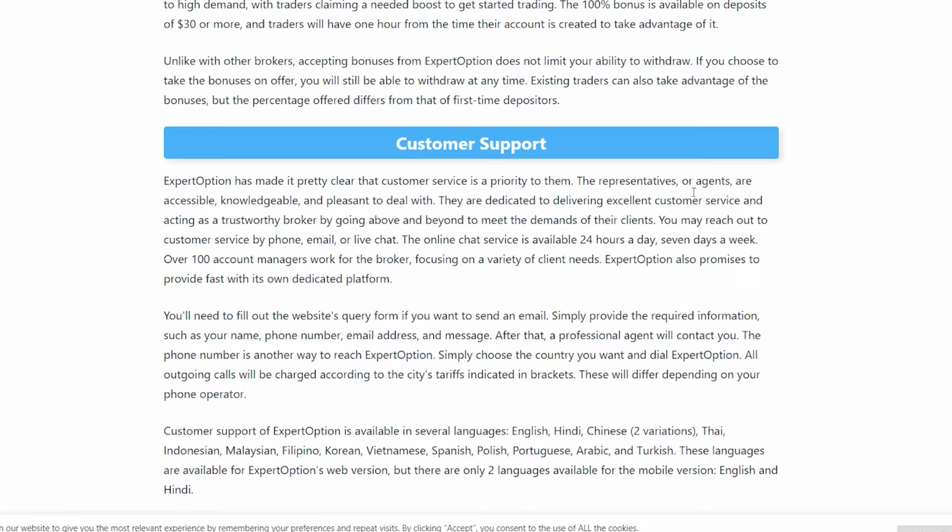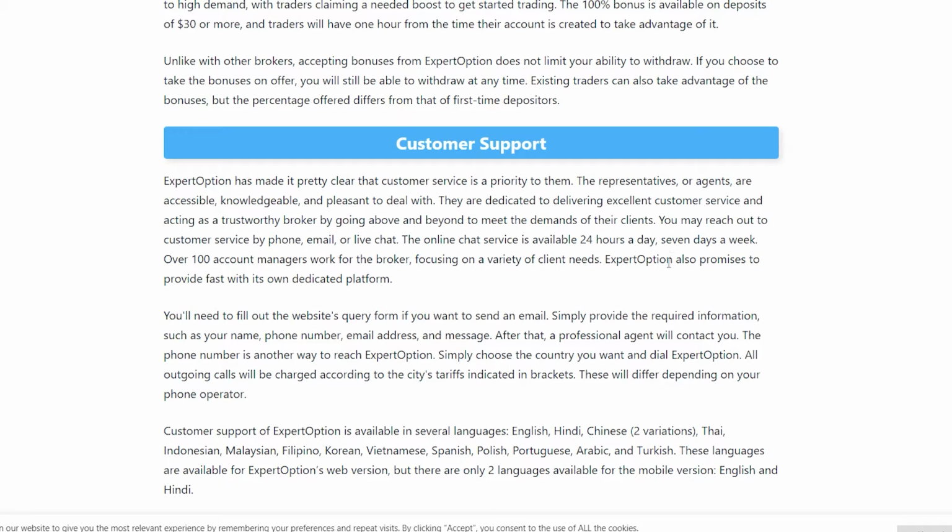Customer support. ExpertOption has made it pretty clear that customer service is a priority to them. The representatives or agents are accessible, knowledgeable, and pleasant to deal with. They are dedicated to delivering excellent customer service and acting as a trustworthy broker by going above and beyond to meet the demands of their clients.